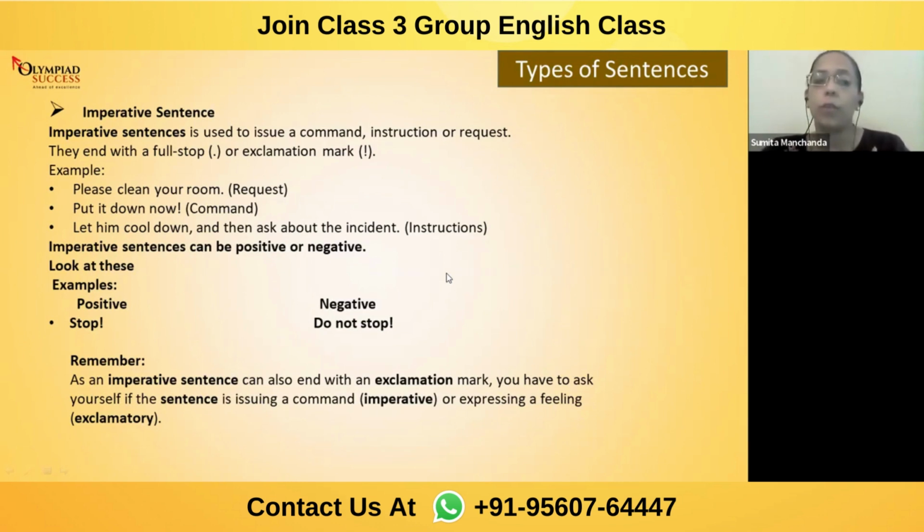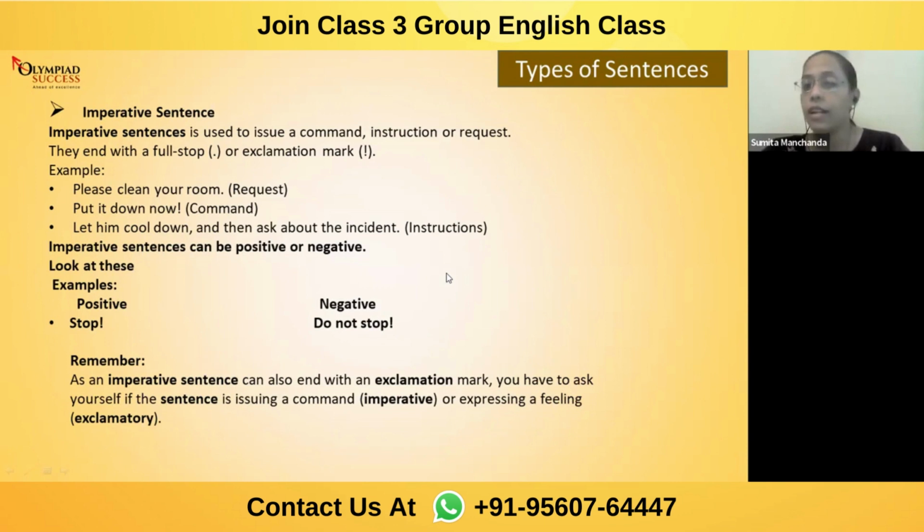Same goes with this one, positive and negative. See, in positive, I'm using the word stop. So I'm ordering, stop. I'm not requesting, I'm not advising, rather I'm just saying stop. So there is an exclamation mark because this sentence is ordering. That means that it's a command. But if I use this in a negative way, I may say do not stop. So see, again, I'm using do not stop. So there is a command, I'm ordering. I'm not requesting or neither I'm advising you. So again, there need to be an exclamation mark.